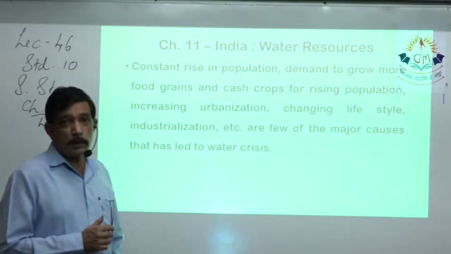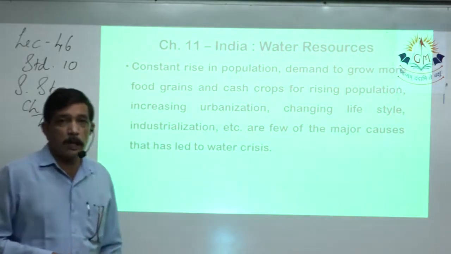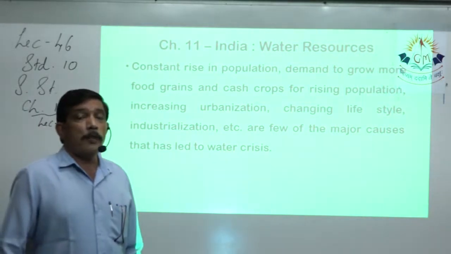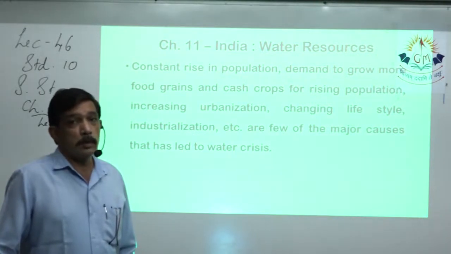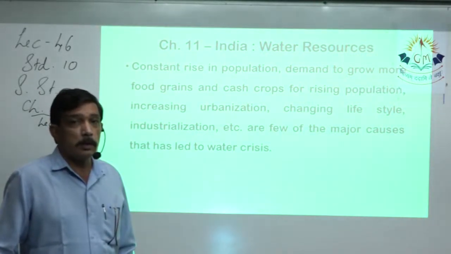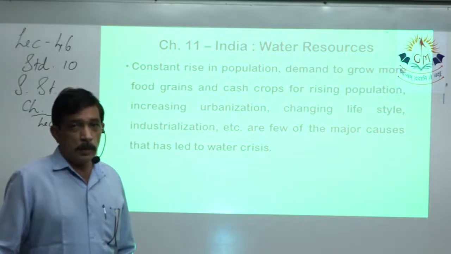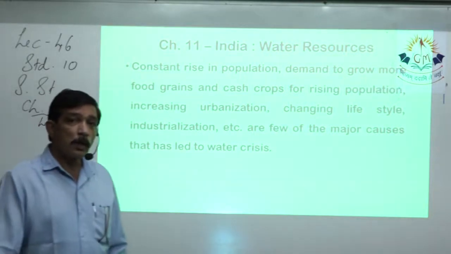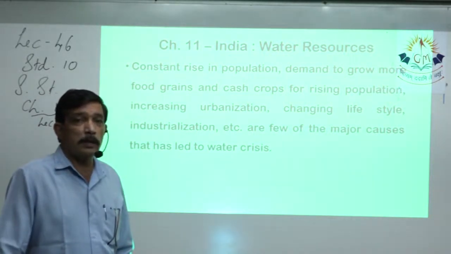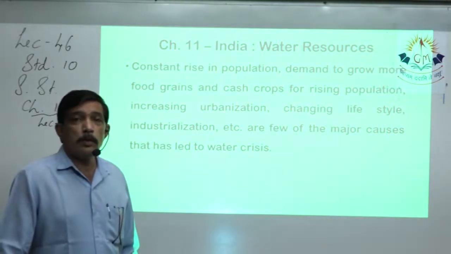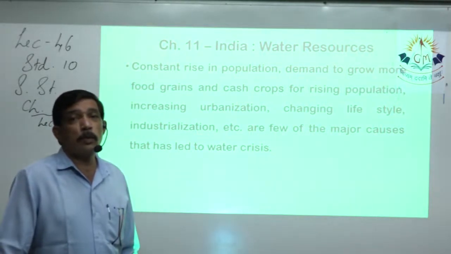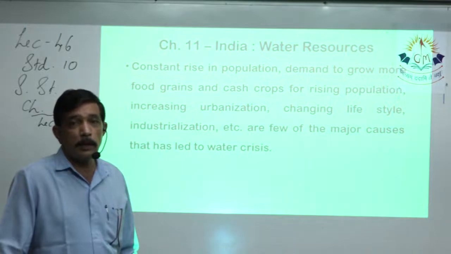Constant rise in population. As we have learned in the earlier chapters also, approximately 2% population increases every year. Nowadays, because of the coronavirus, every day news flashing that. So all of us now know what is the exact population of India right now.